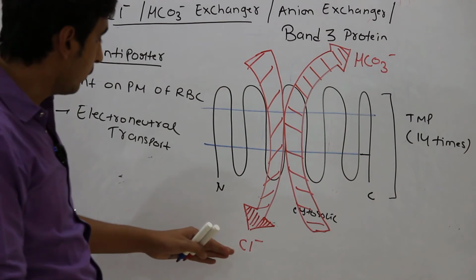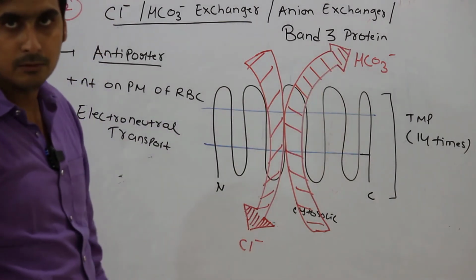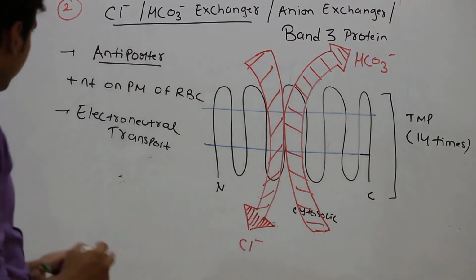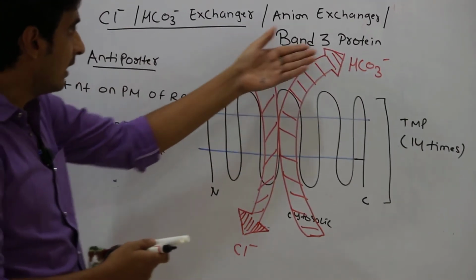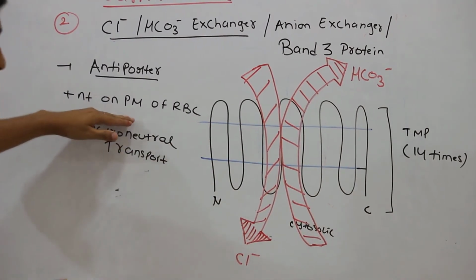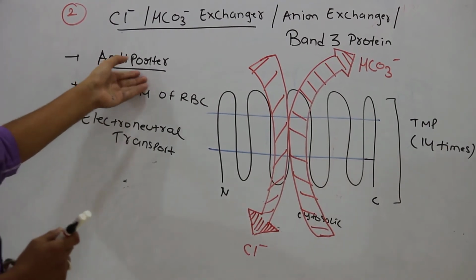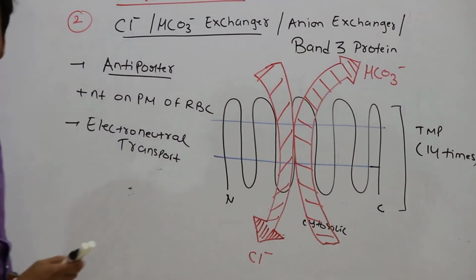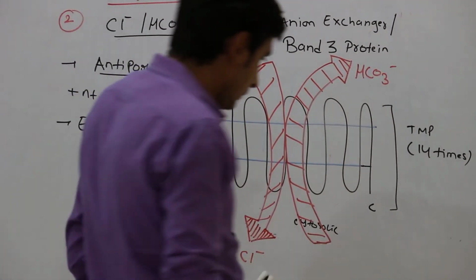We are exchanging one molecule of chloride with one molecule of bicarbonate ion, so it is called electroneutral transport. You can also call it an anion exchanger or band 3 protein. It is present on the plasma membrane of RBC, and it's an antiporter transport, meaning movement of chloride and bicarbonate in opposite directions, and it's electroneutral transport.